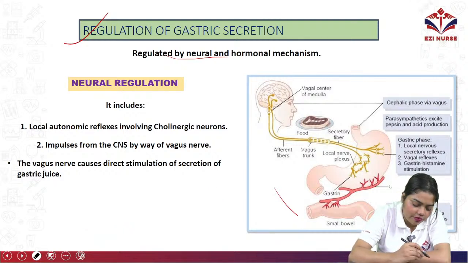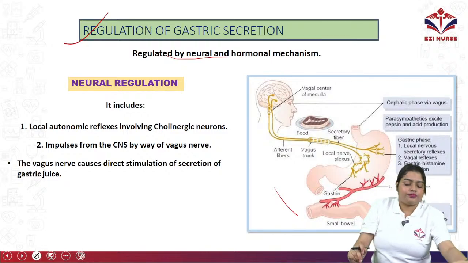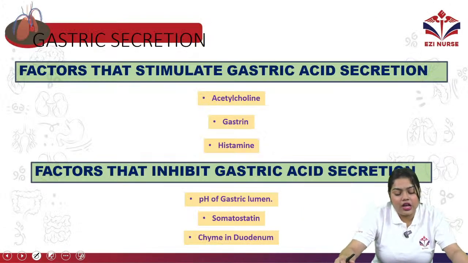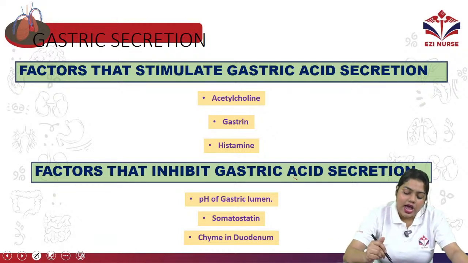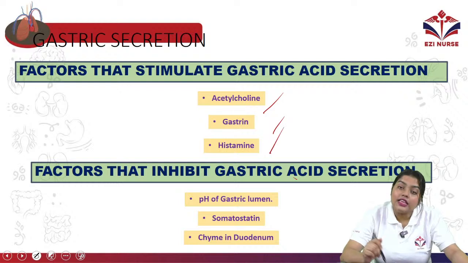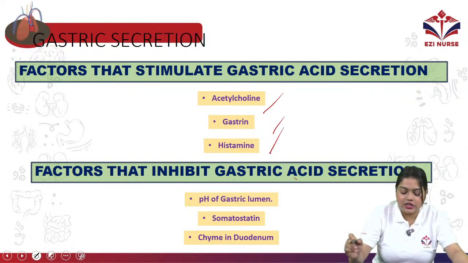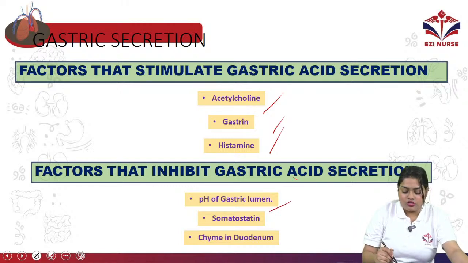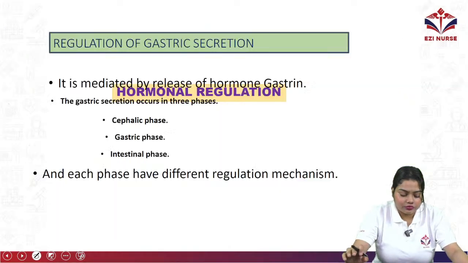So this is kind of an example of the neural regulation, okay. Next we have factors that stimulate the gastric acid secretion. What are those? Acetylcholine, gastrin and histamine. The factors that inhibit the gastric acid secretion include pH of gastric lumen, somatostatin and chyme in duodenum, okay.